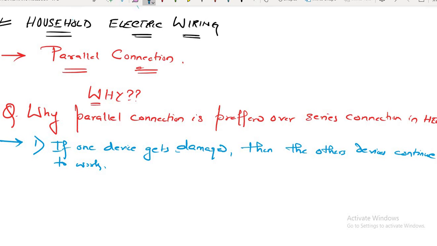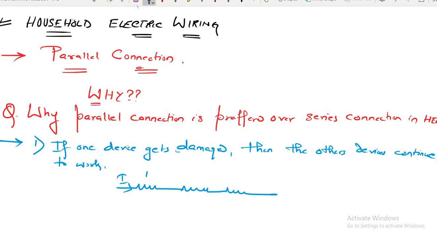That is the beauty of parallel connection: if one device gets damaged, others continue to work. They will not stop working. You know why this happens? Suppose we connect the devices in series, one device and another device in series, and current I is flowing.